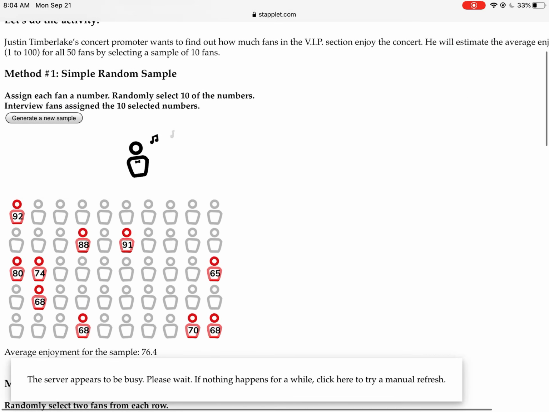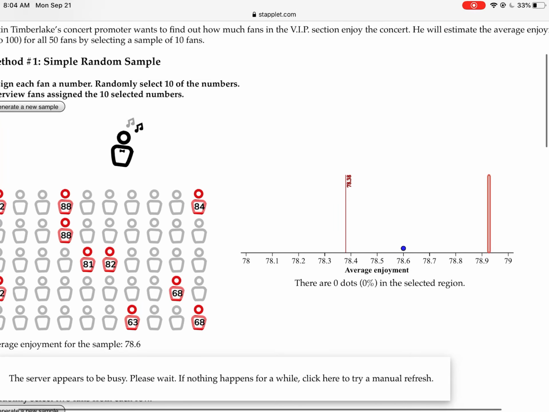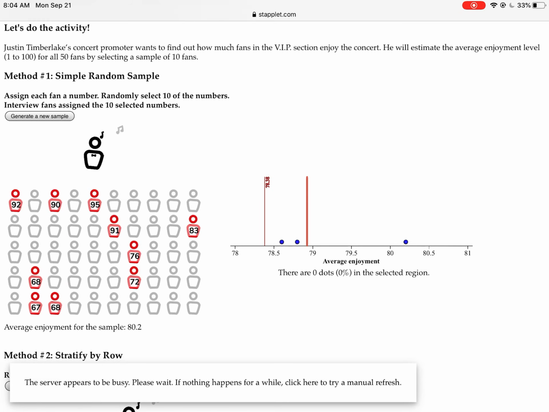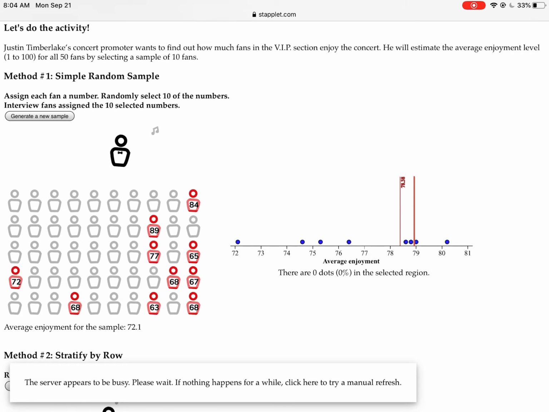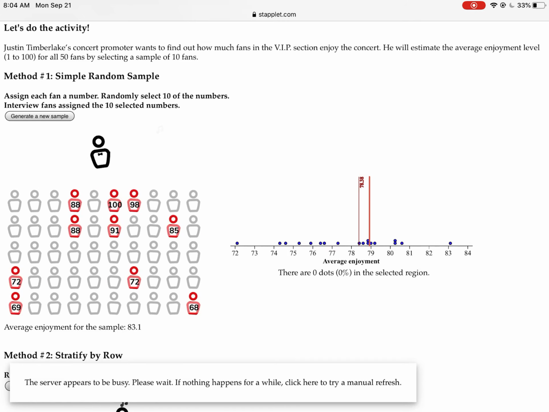Now here's what you're going to do next. You're going to do Generate New Sample. And you'll notice it creates a dot plot for you. So what you're going to do is Generate New Sample. Ideally, let's do this about, let's see, I've done it about 7 or 8 times. If you can do it 20 times, that'd be awesome. 9, 10, 11, 12, 13, 14, 15, 16, 17, 18, 19, 20. I got myself a nice little dot plot. Heck, if you want to keep going, you can.